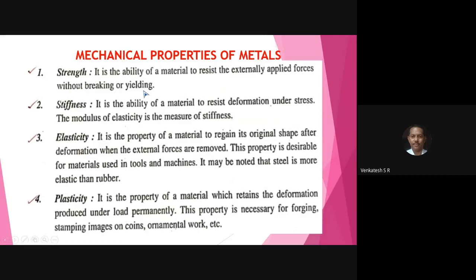That is called yielding. First, you write down number 1, strength. Underline that, put a colon hyphen.